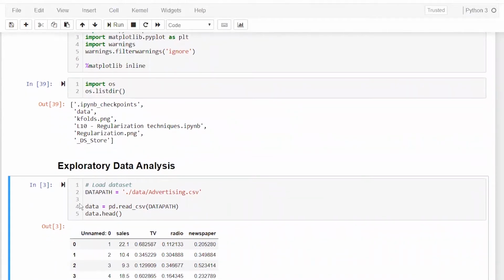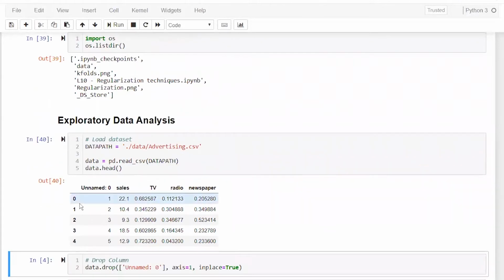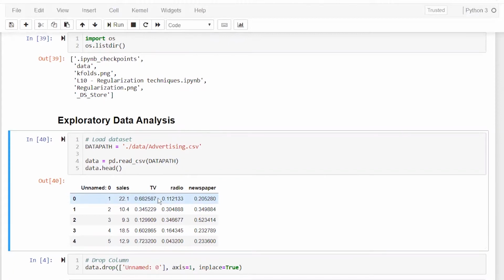For the explanation, I am taking one advertisement file here. What I have got in this case is how much percentage a company is spending on TV advertisement, what percentage they are putting on radio, and what percentage on newspaper.